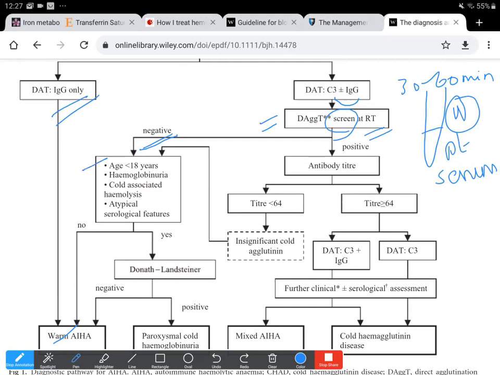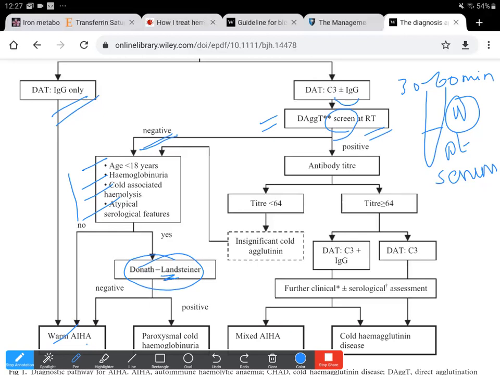There should be hemoglobinuria, cold-associated hemolysis, and atypical serological features that would lead us to test for Donath-Landsteiner antibody. If these atypical features are not there, then we can consider it warm autoimmune hemolytic anemia. The Donath-Landsteiner test is done on a warmed, separated serum sample.